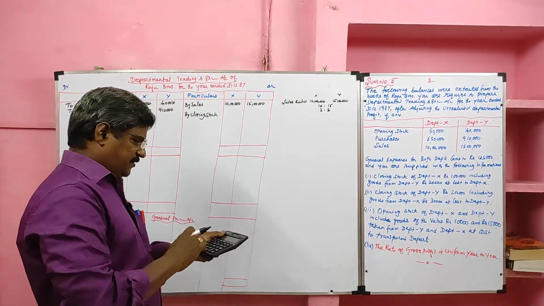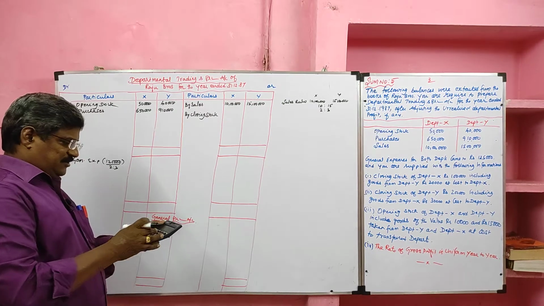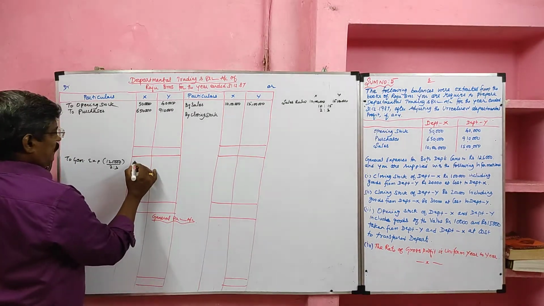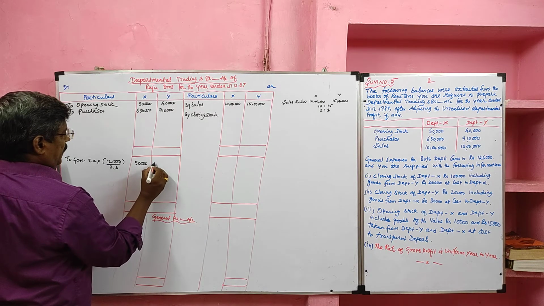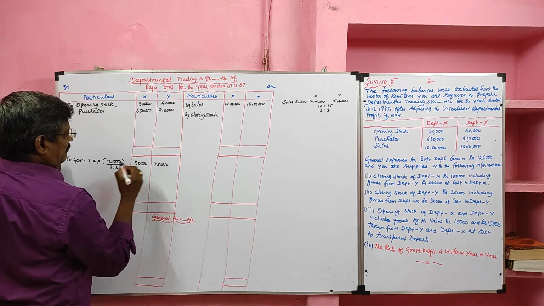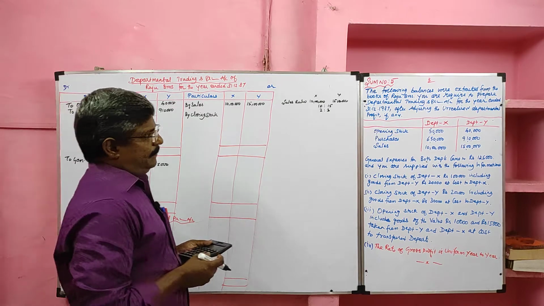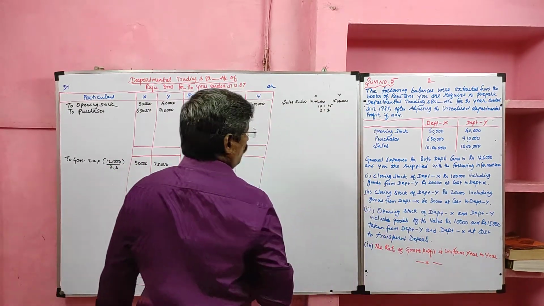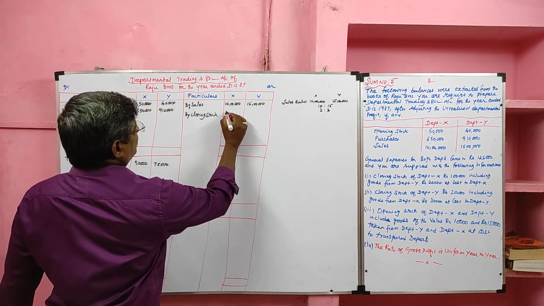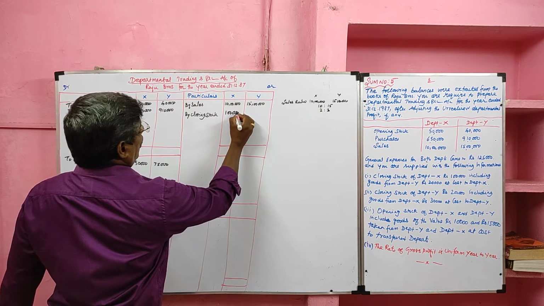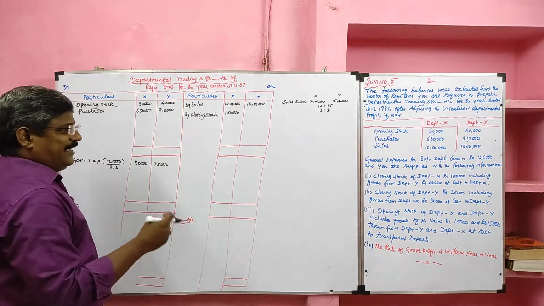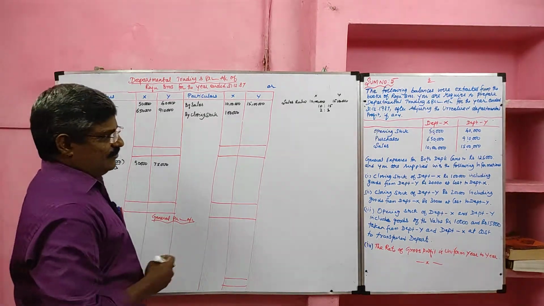So 1,25,000 divided by 5 into 2 gives 50,000 for Department X and 75,000 for Department Y. Then the closing stock of Department X is rupees 1 lakh, of which 20,000 they received from Department Y. That we will consider for taking stock reserve in the general profit and loss account.